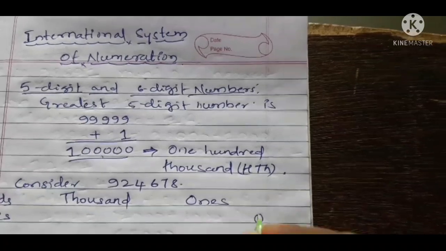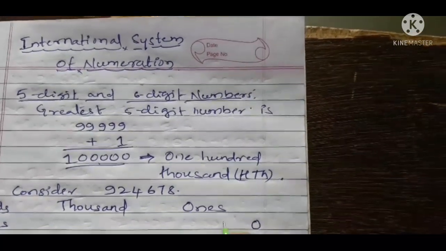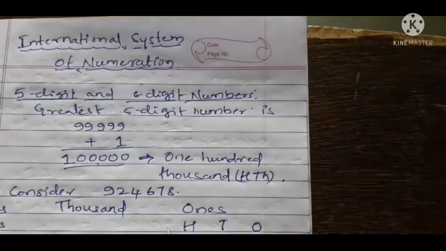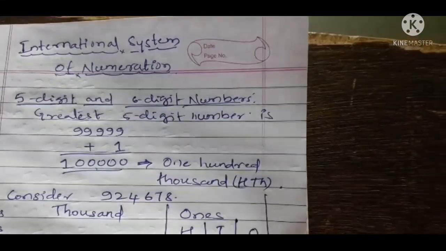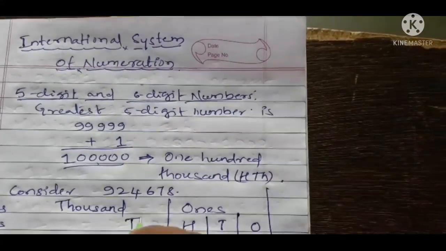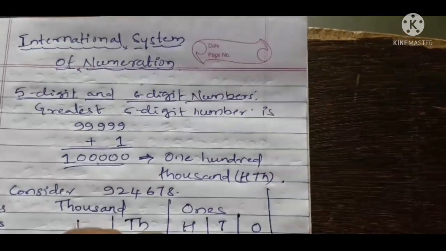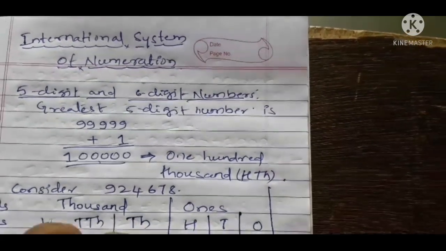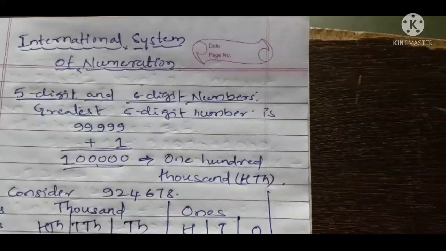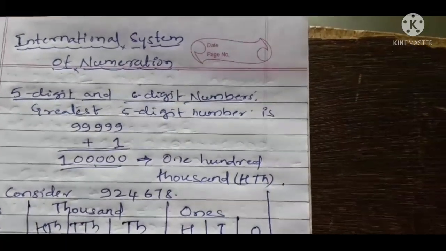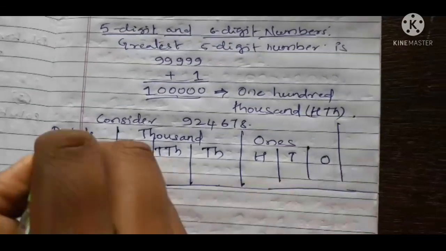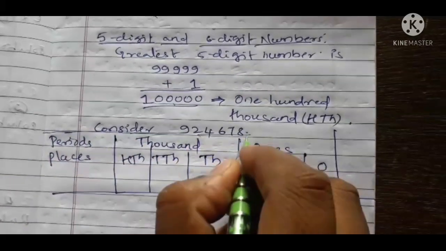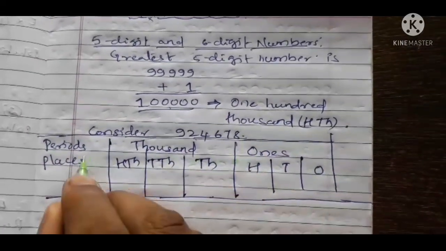In the ones period the places are ones, tens and hundreds. Then here it is 1,000, 10,000 and 100,000. Like this, in the international system of numeration, there are periods and places.